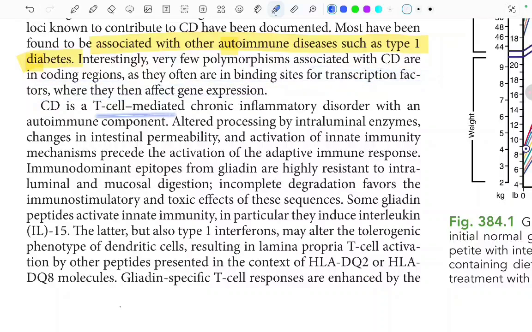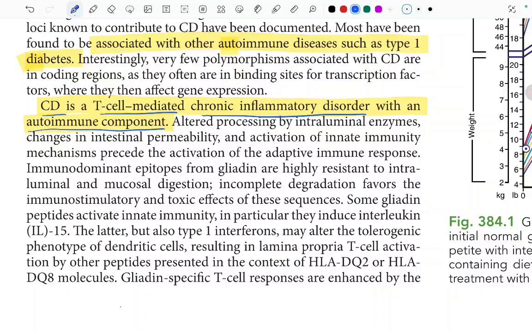Celiac disease is a T cell mediated chronic inflammatory disorder with an autoimmune component. This is an important line, that it is a T cell mediated chronic inflammatory disorder with an autoimmune component. Altered processing by the intraluminal enzymes, changes in the intestinal permeability, and activation of the innate immunity mechanism precede the activation of the adaptive immune response.